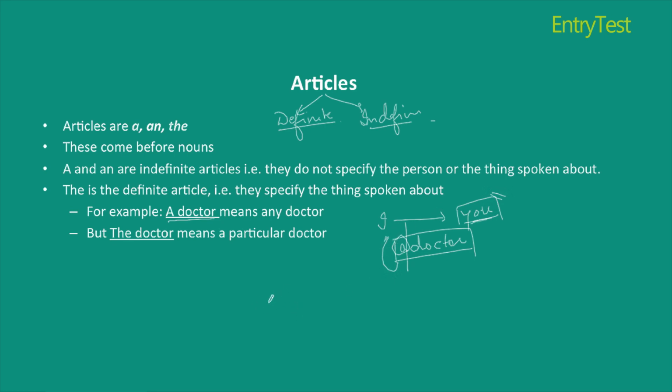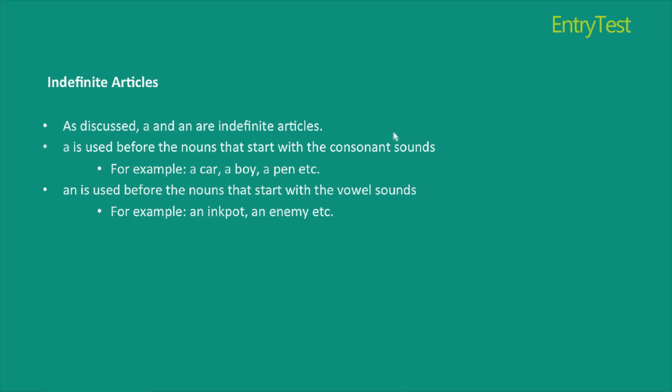But in the other case where I am talking to you and I say the doctor came to my rescue, in this case you are aware who is this doctor. Thus, when I use a definite article, I'll always use it in front of a very specific or a particular noun, whereas indefinite articles are used for general sentences in a very general way. As we've discussed as yet, indefinite articles are of two types, a and an.